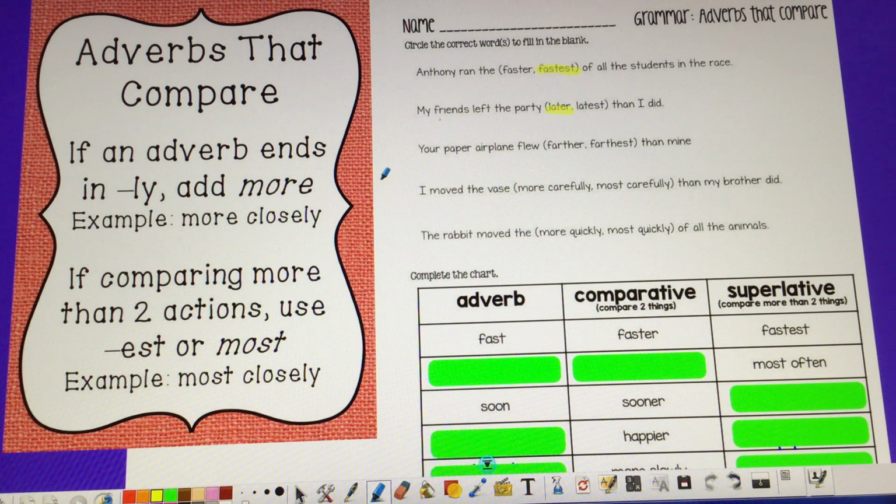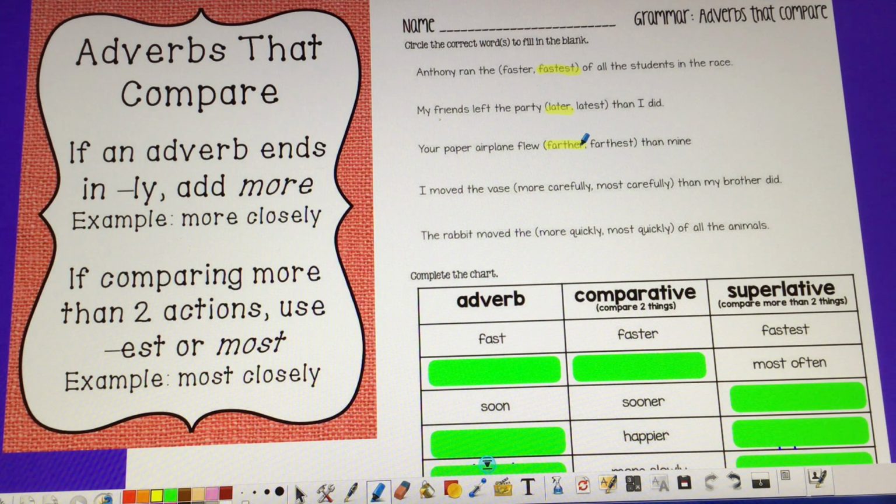Next one. Your paper airplane flew farther than mine or farthest than mine. Once again, we're looking at either adding er or est. We're talking about your airplane and mine. That's two. So remember, with two, we're going to add er. So your airplane flew farther than mine.